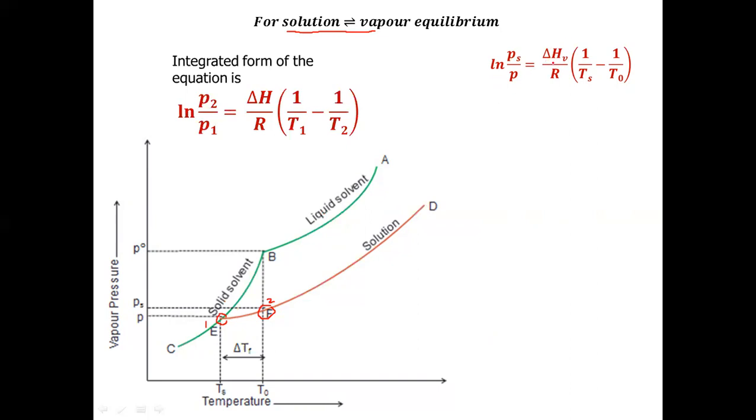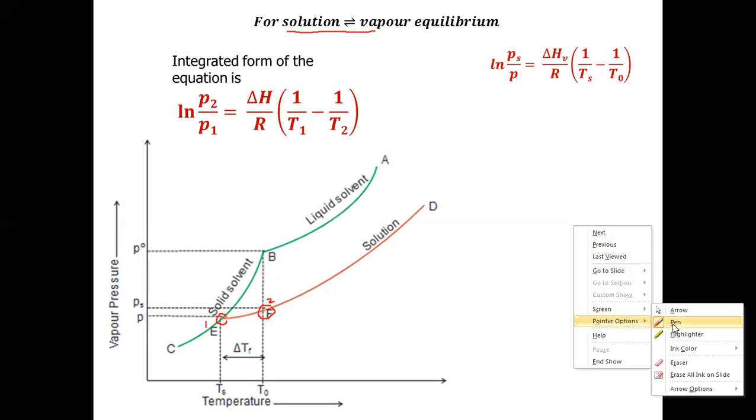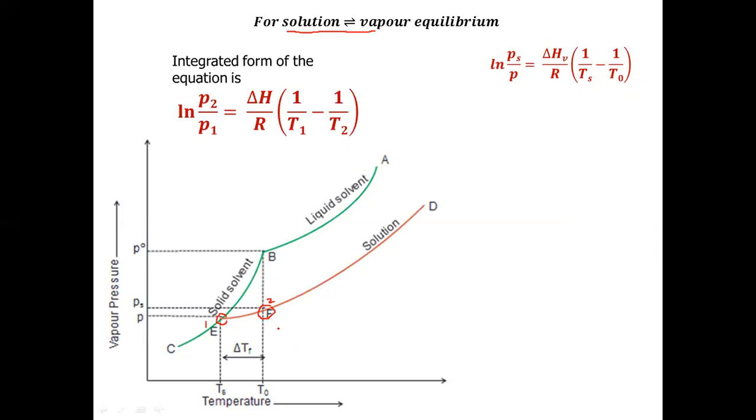Delta Hv is the enthalpy of vaporization. Delta Hv by R, now 1 by T1. T1 corresponds to the temperature at this point. It is Ts. 1 by Ts minus 1 by T2, where T2 is the temperature corresponding to point 2, it is T naught. So the equation becomes this. I hope it is clear to you.